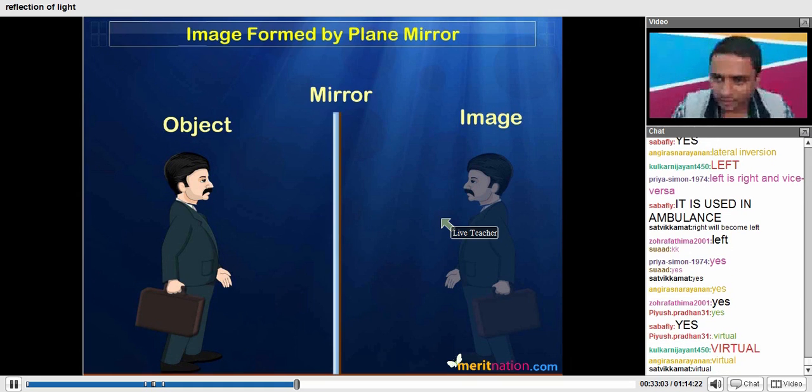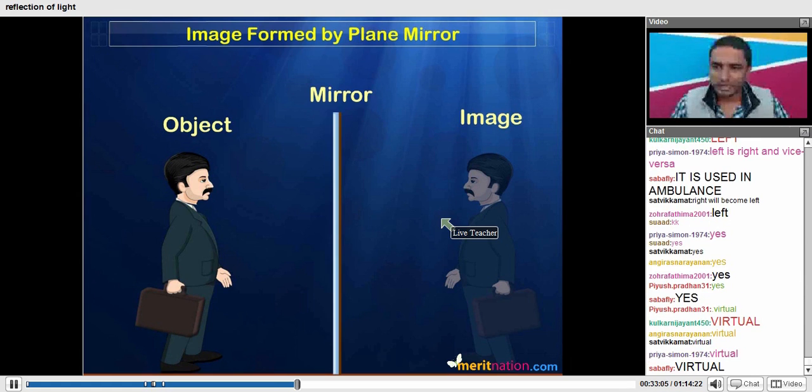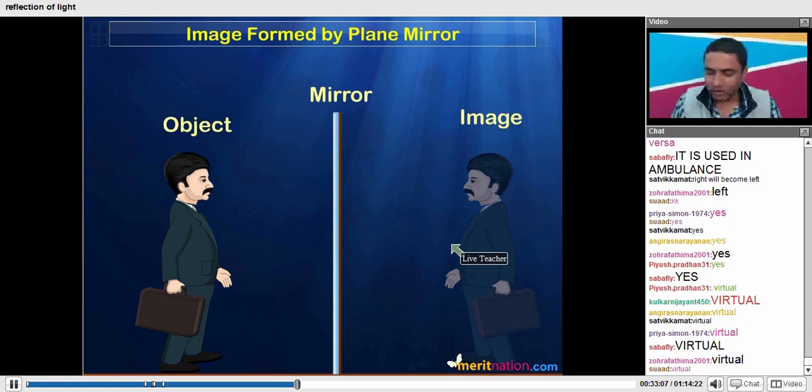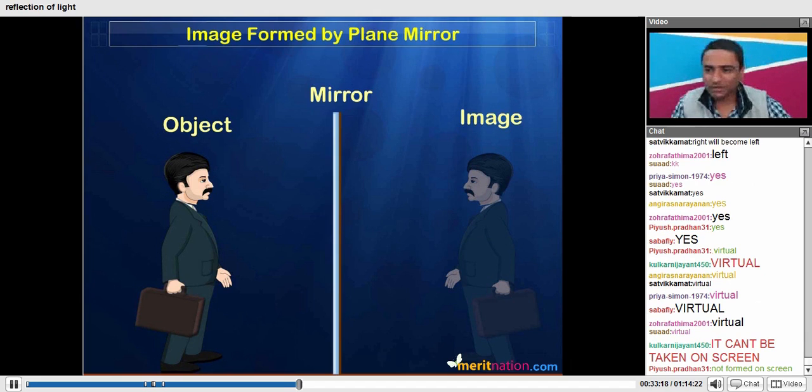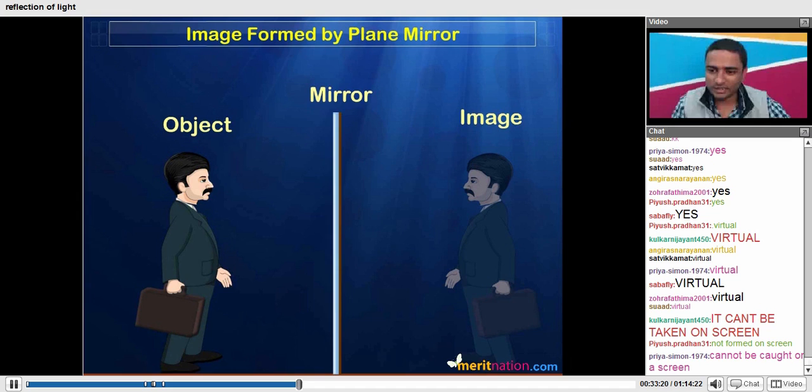Yes, absolutely correct. All of you know this part, that it is going to be a virtual image. Why is it a virtual image? Why will a virtual image be formed in this particular case? That is the next question. It cannot be caught on the screen. Yes, I was expecting such an answer, not formed on the screen. Absolutely correct.